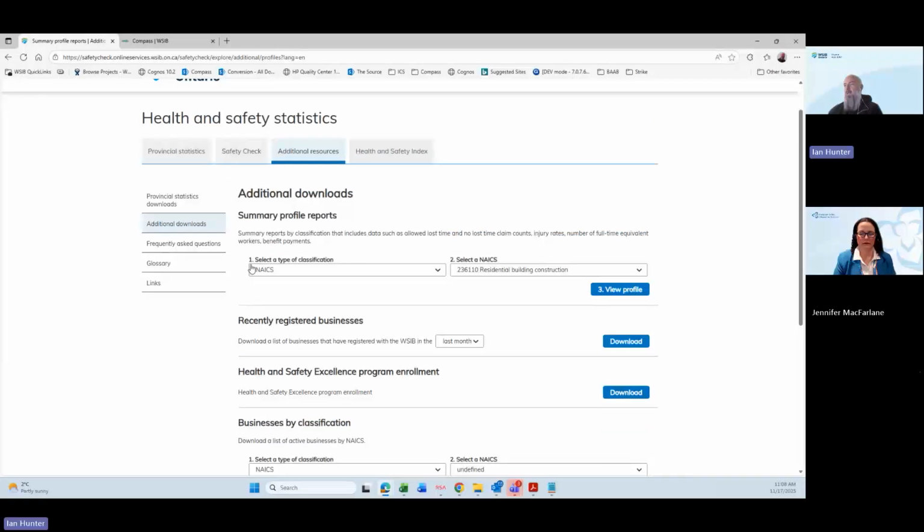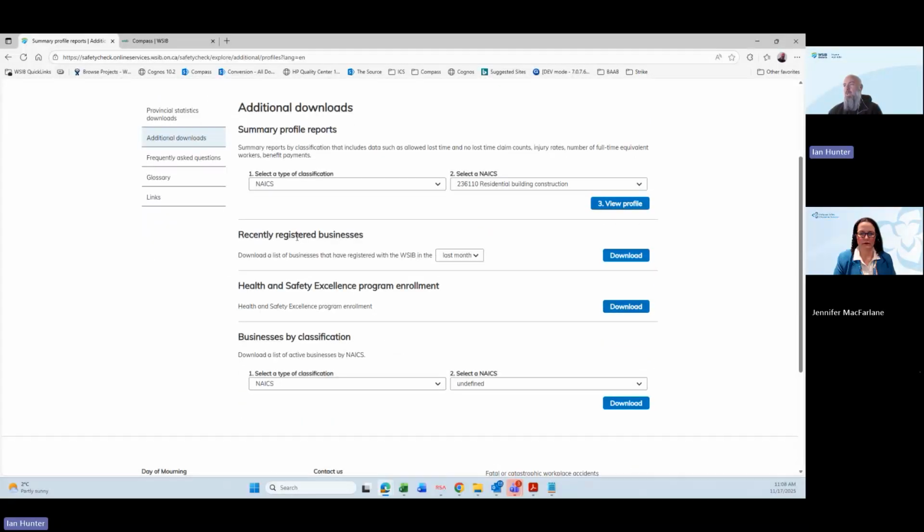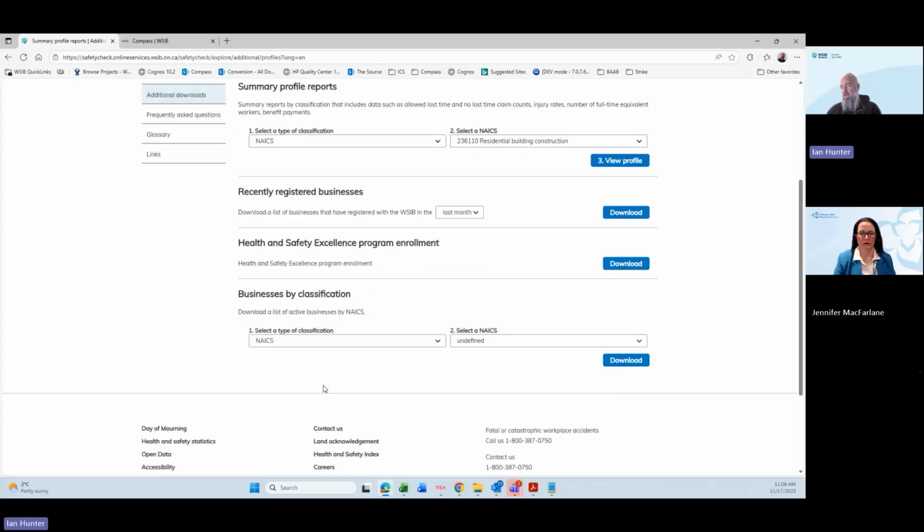We also have in here our recently registered businesses. So here you can look at businesses that have been registered with WSIB over the last 1, 2, or 3 months. We can download a list of every business that's enrolled in our Health and Safety Excellence program. We can also download businesses by classification.